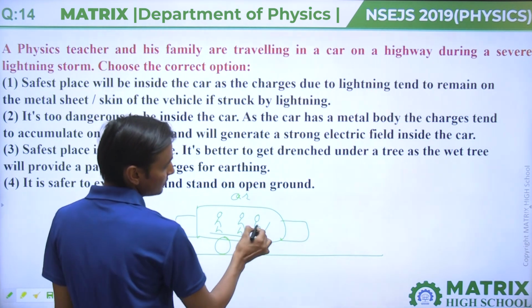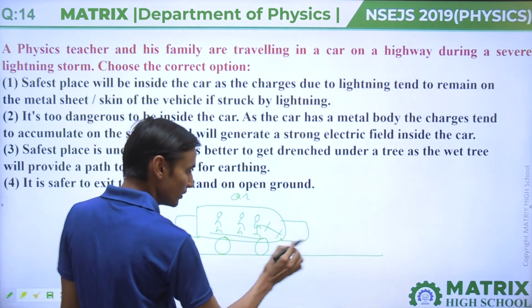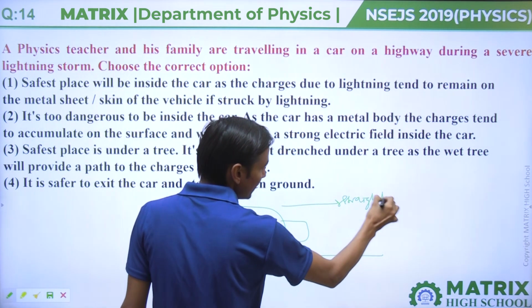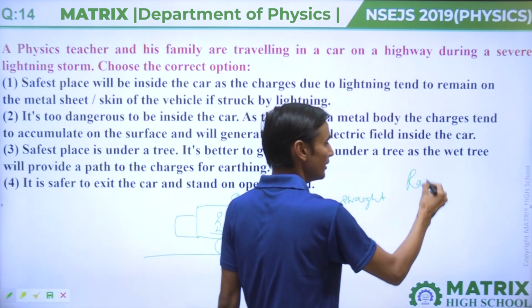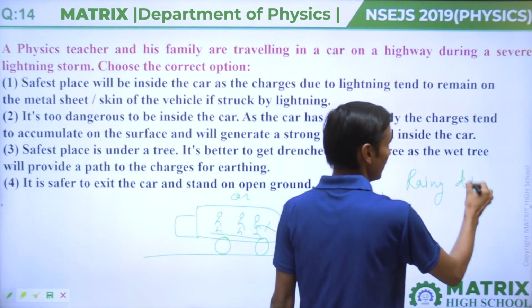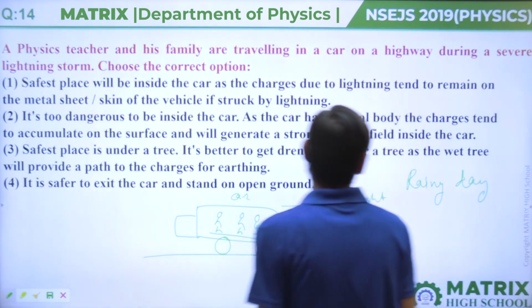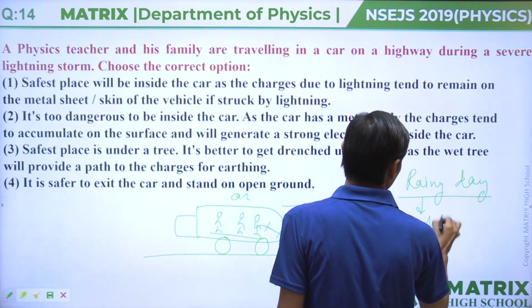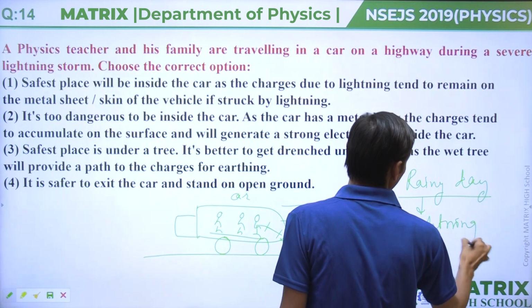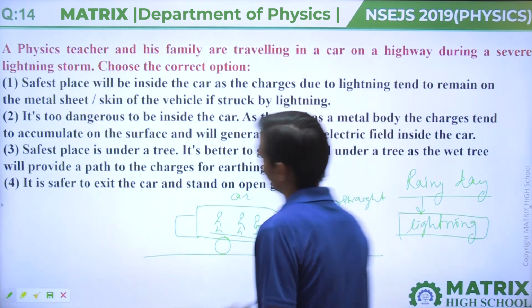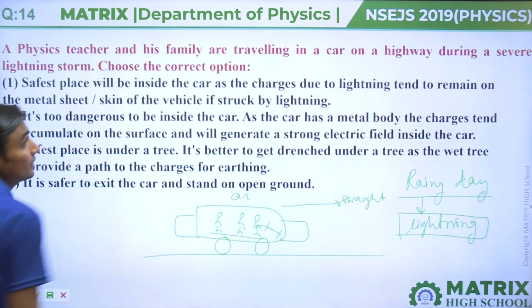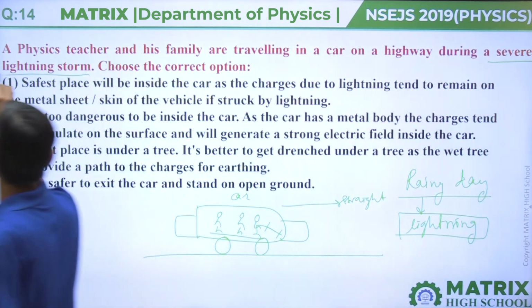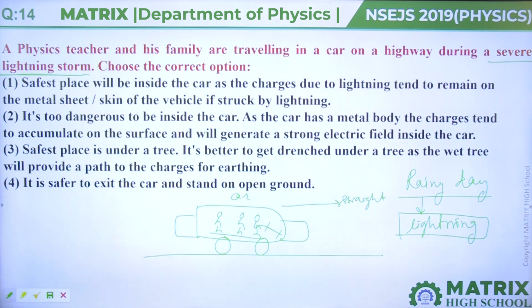He is driving the car and moving on a straight road. And it is a rainy day. So, on a rainy day, lightning is basic and can occur many times. Then, in a severe lightning storm, choose the correct option.